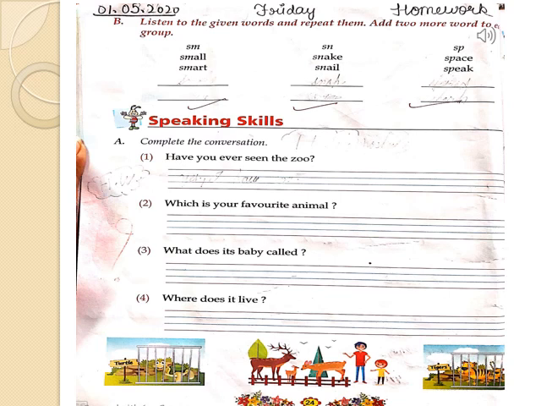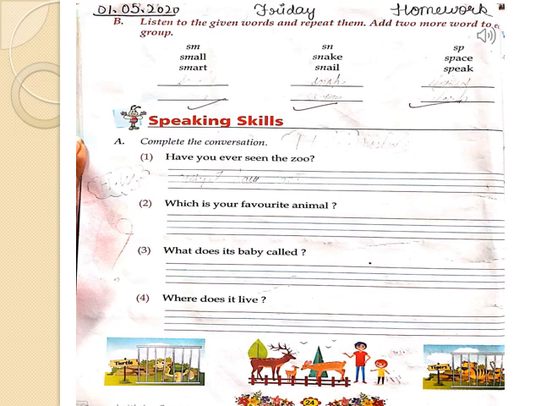Now I have also added page number 24 as your homework. Put today's date, day and homework on this page. I will also explain what you have to do on this page. Listen to the given words and repeat them. Add two or more words to each group. There are some sounds given here like sm, sn, and sp. Similarly, some words are also given here